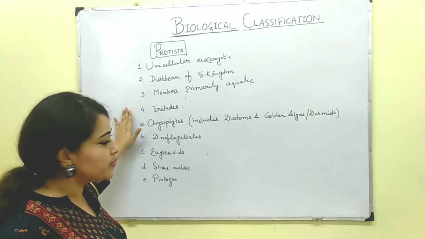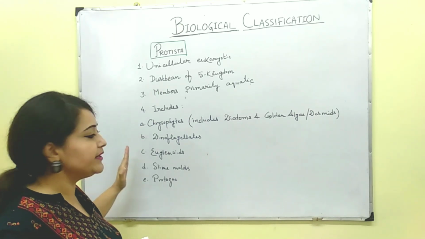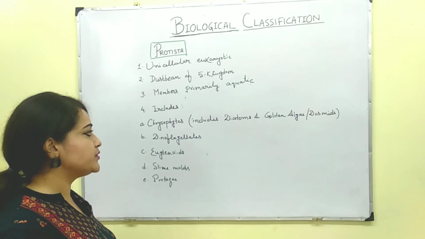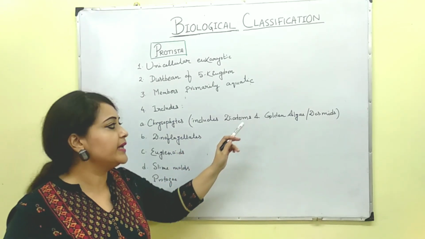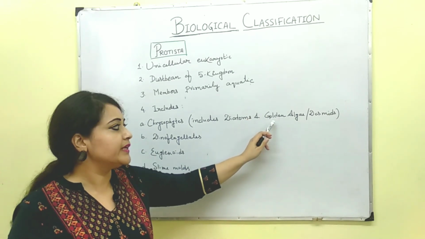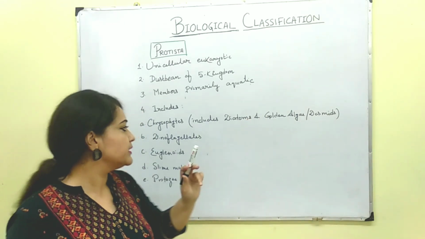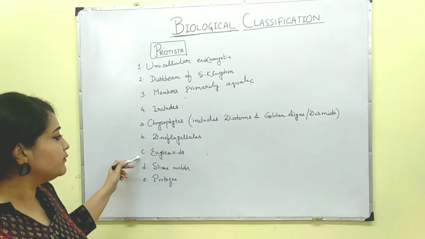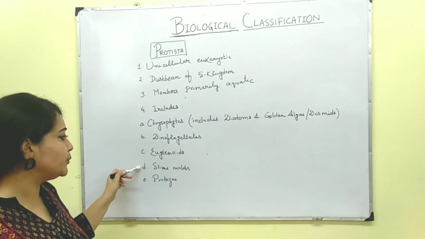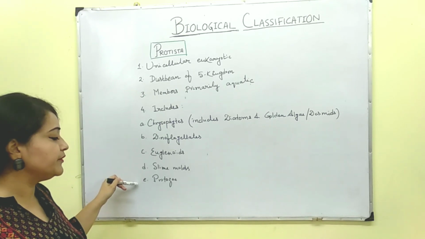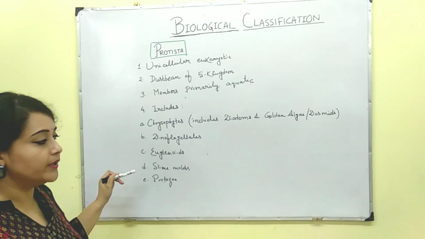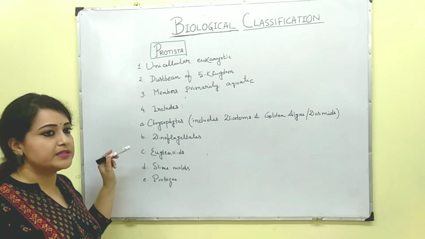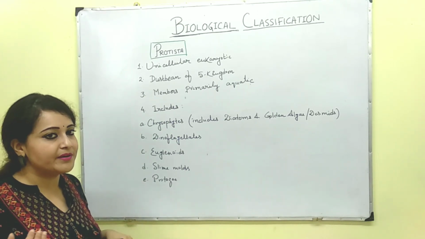And the kingdom Protista includes 5 groups. First one is chrysophyte. Chrysophyte includes diatoms and golden algae. Golden algae is also known as desmids. Second one is dinoflagellate. The third one is euglenoids. Fourth one is slime molds. And the fifth one is protozoa. Now we will discuss about these different categories in a separate video.